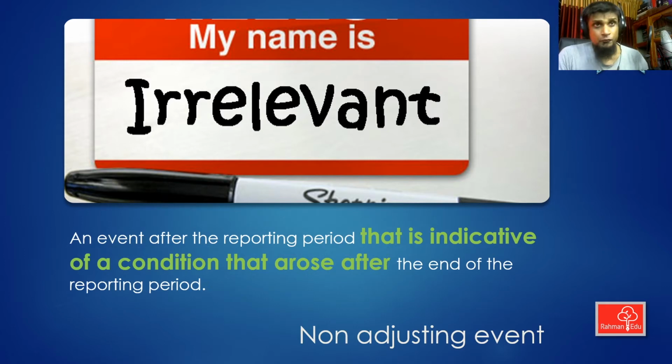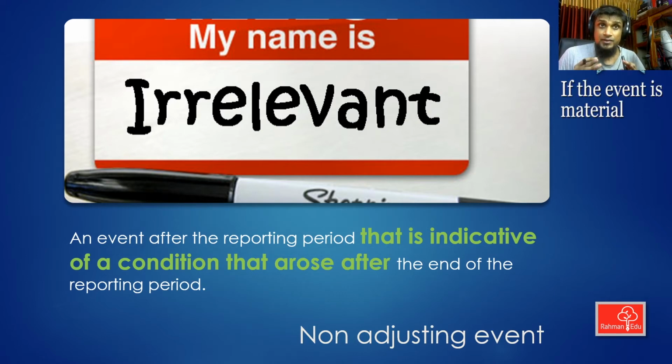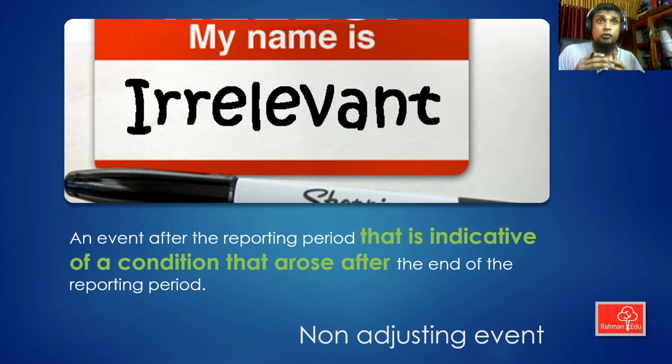Of course, for a non-adjusting event, we are not going to adjust our 2019 financial statements. Rather, we will make a disclosure in the 2019 financial statements if the event is material. Look, a fraud is detected which happened in 2020.